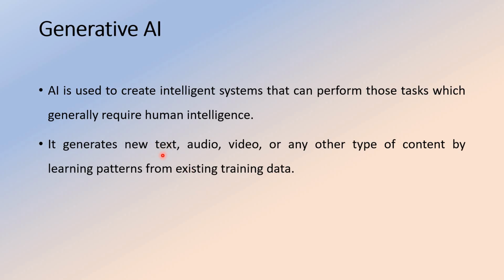It generates new text, audio, video, or any other type of content by learning patterns from the existing trained data. So we clearly identify the difference. Traditional AI focuses on developing systems that think like humans, behave like humans, and take decisions like humans, and also focuses on prediction mechanisms like classification and regression. Whereas generative AI is going to create or generate new text, audio, video, or any other type of content by learning the patterns it was previously trained on, using GANs, generative adversarial networks, as well as VAEs, variational autoencoders, etc. Understood? Right.